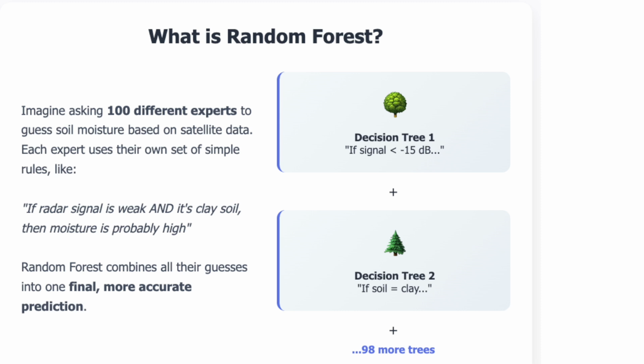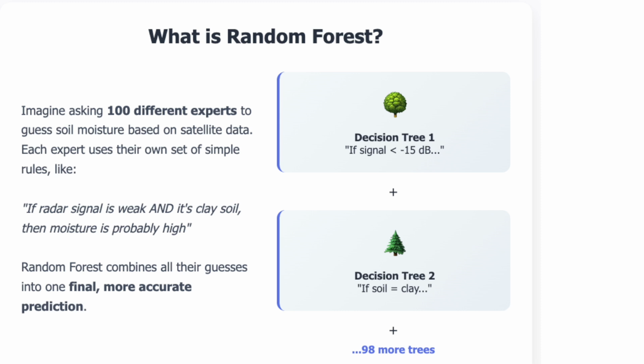And this is quite widely used, and it's good for complicated and messy data. It's also helpful for our case because the relationship between satellite data and soil moisture is not always linear.